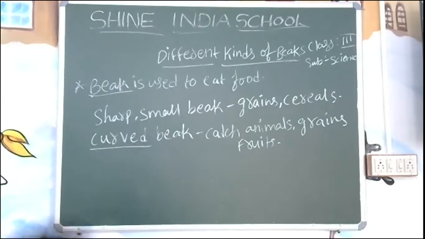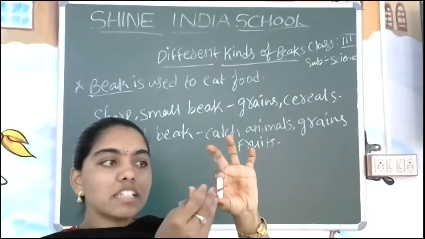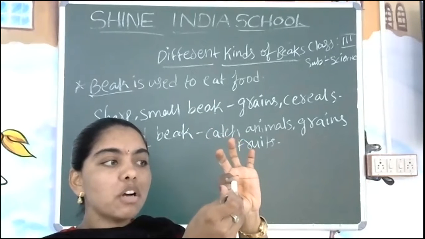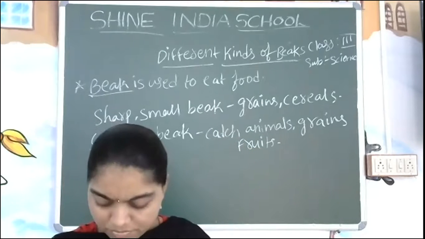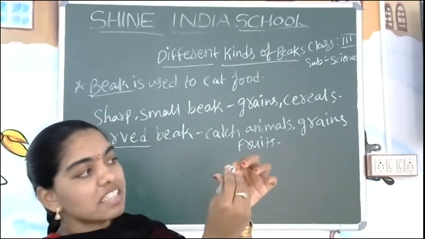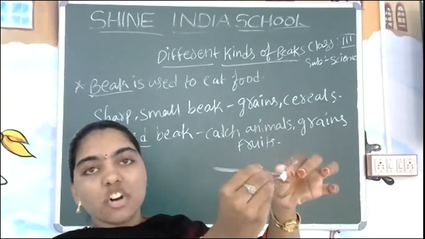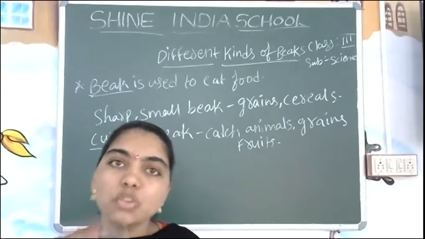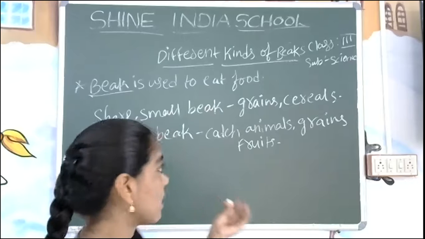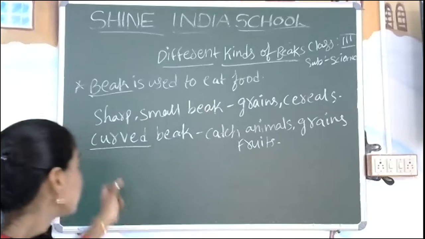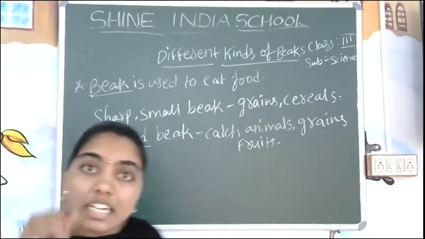Suppose think of it as a mango. Then the bird is going to enter like this and it is going to pluck out the seed. Yes, like this. Now you can see how the seed is eaten by the bird. You can see my cutting of the, what is this one? Chalk piece. The same way the bird is going to eat fruit like guava, mango, whatever they like. Fruits, different types of. What is the curved beak shape? Yes, this is for the parrot, and this is the curved beak.